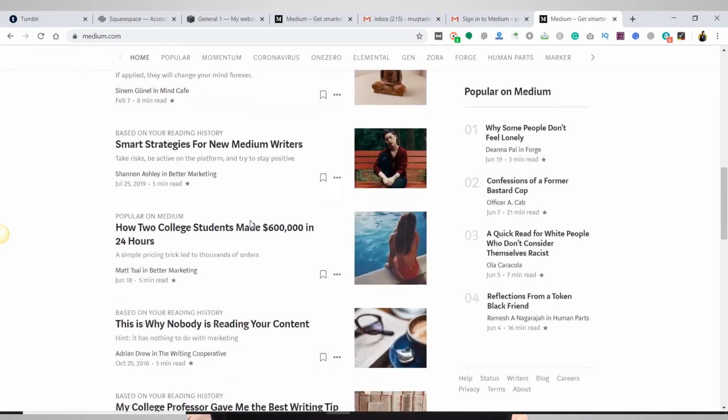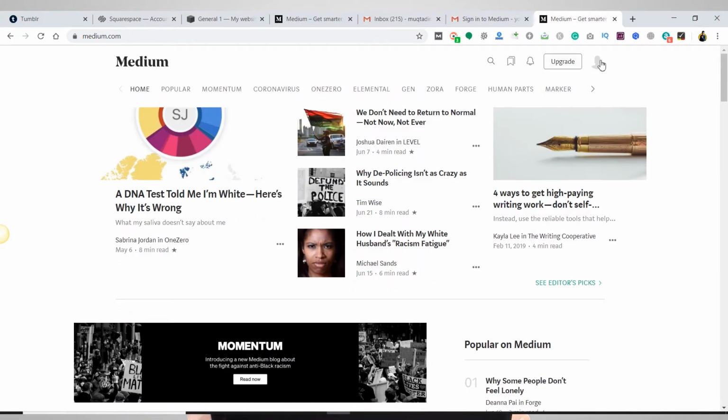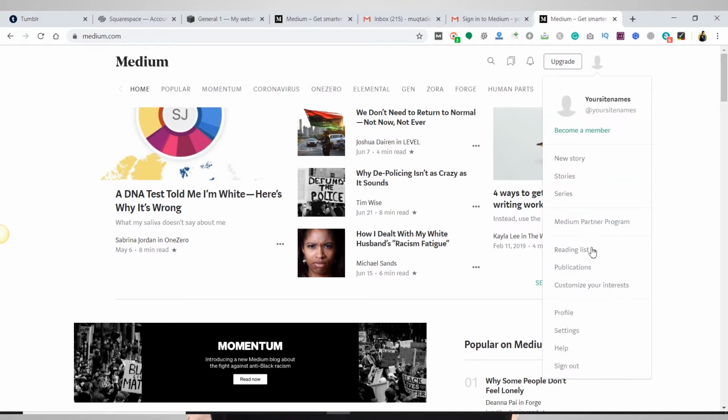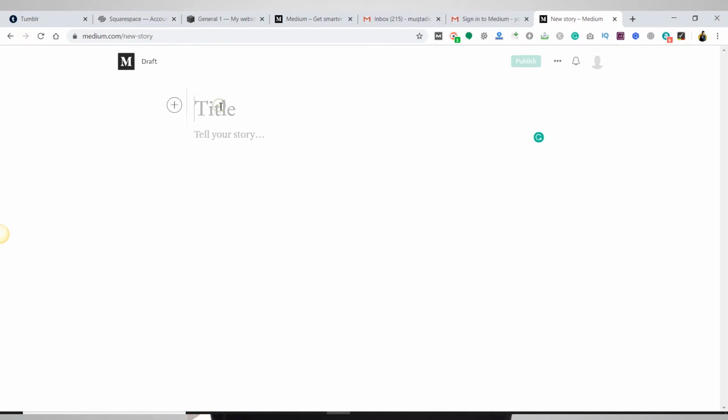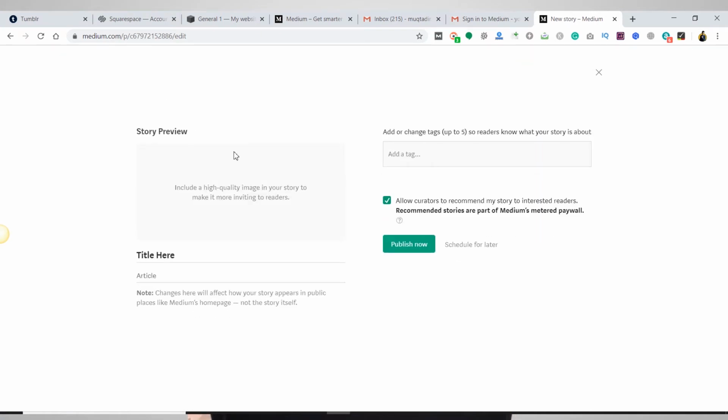successful. So these are all the blogs, and if you want to add your blog or your article and your story into this platform, you just need to click on this profile icon, and you need to add your story like new story, and you can simply type a title here and your article here, and click on publish from here, and it will ask you certain things like your tags and all the other things, and you are ready to publish your article from here.